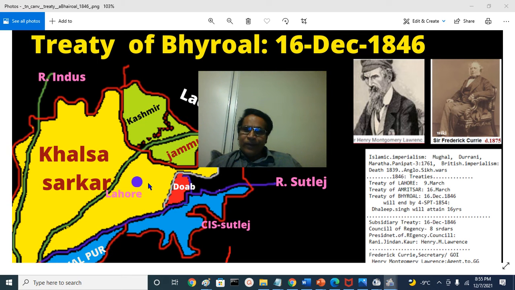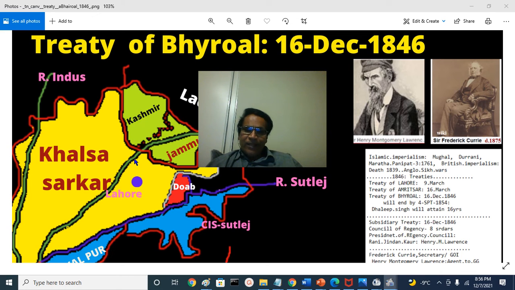Jindan Kaur was removed from Lahore so that she would not interfere with the day-to-day affairs of the Sarkar, sent across the River Ravi to Sheikhpura district. Later, they still were not comfortable. She was taken back to Benares, that was in the British East India Company's territory. She was pensioned off and sent there.